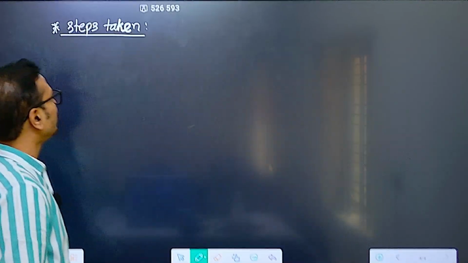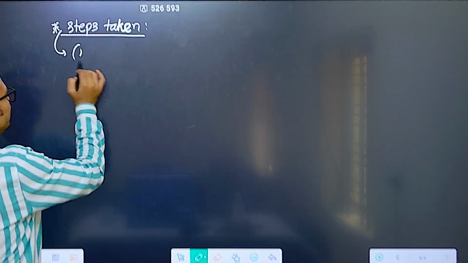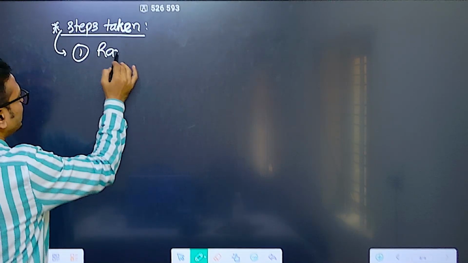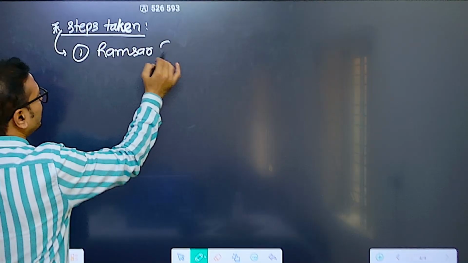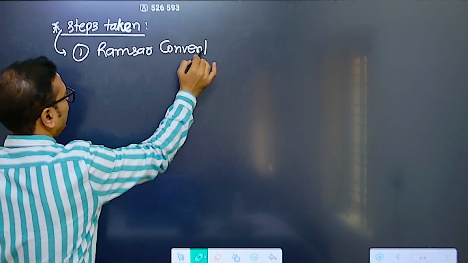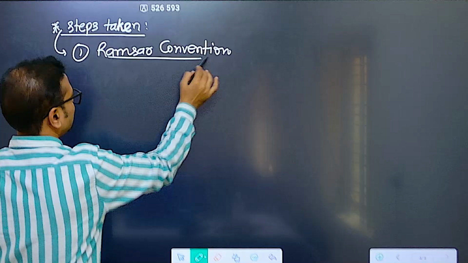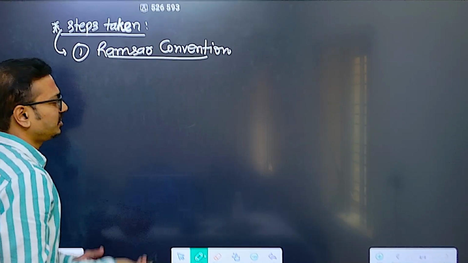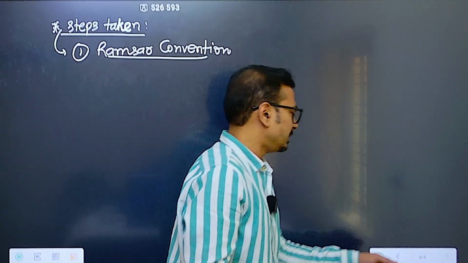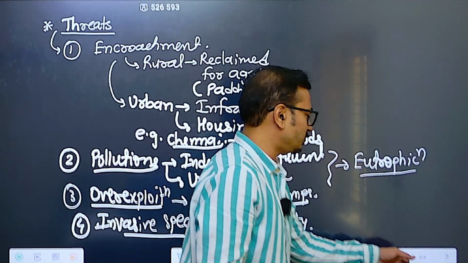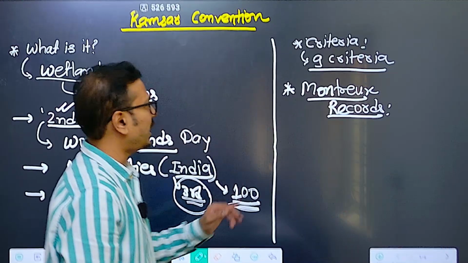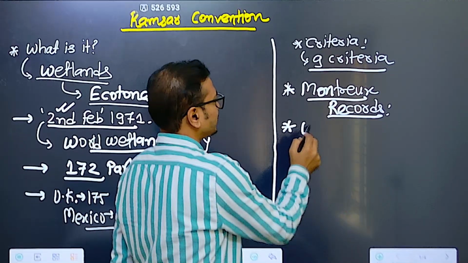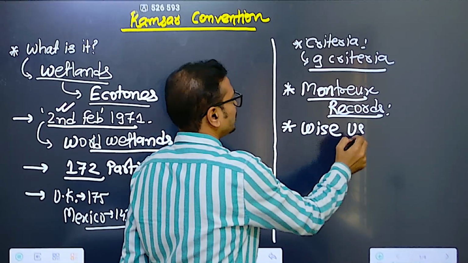Then we can talk about the steps taken. The most important one is the one we talked about earlier, Ramsar sites or the Ramsar Convention. It is a very important convention, and all countries who are signatory are supposed to take care of, or ensure the conservation of, all these sites. Now when we talk about Ramsar sites, the most important thing that we can add here is wise use of Ramsar sites. What do you mean by wise use of Ramsar sites?